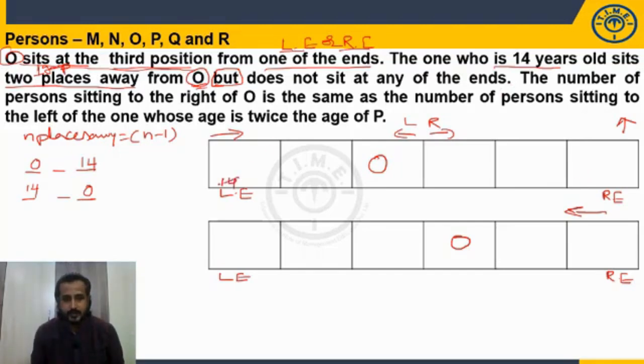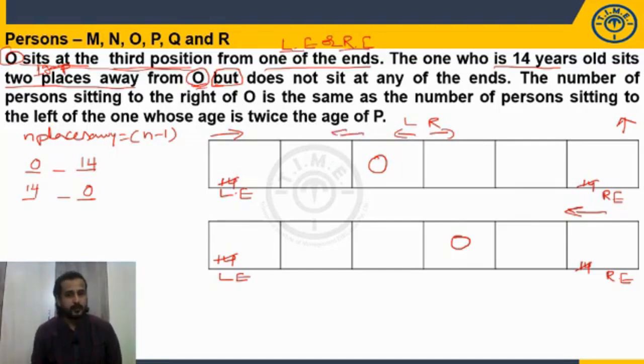The one who is 14 years old does not sit at the end. Okay. But between O and 14, how many gaps will be there? 1 gap, either to the left side or to the right side. Can I take left side in this case? O, 1 gap, 14. Can I take?